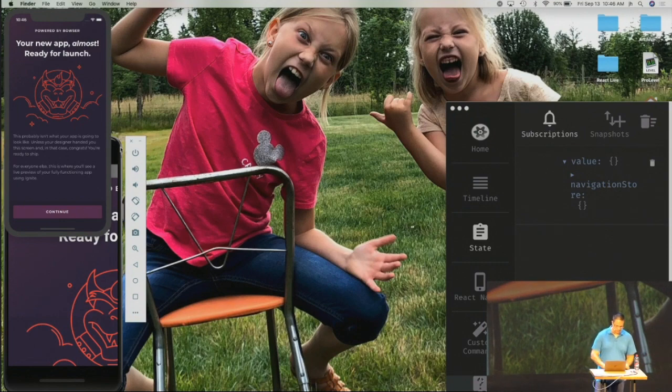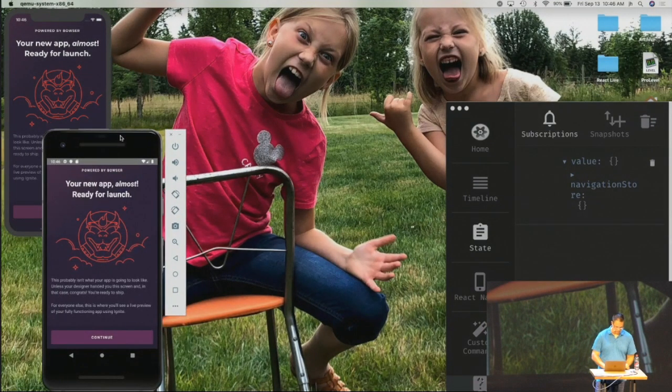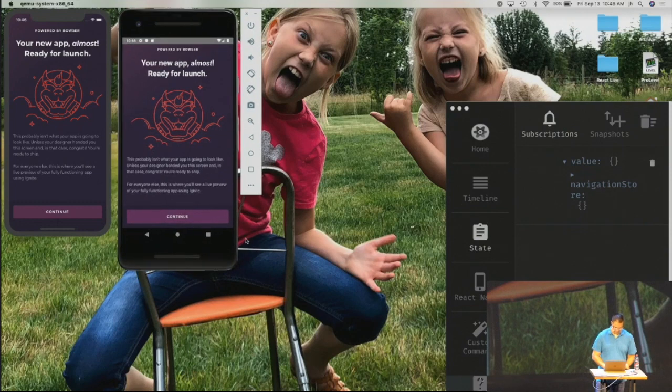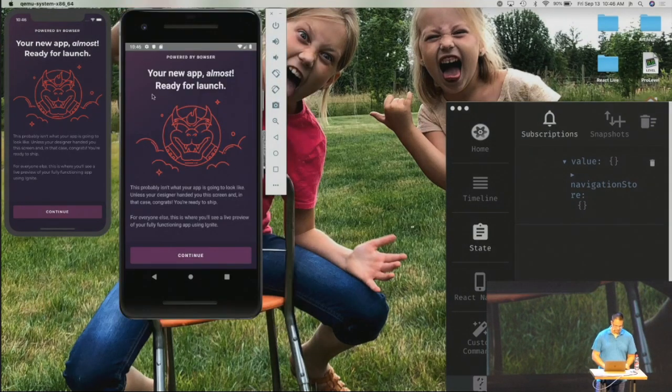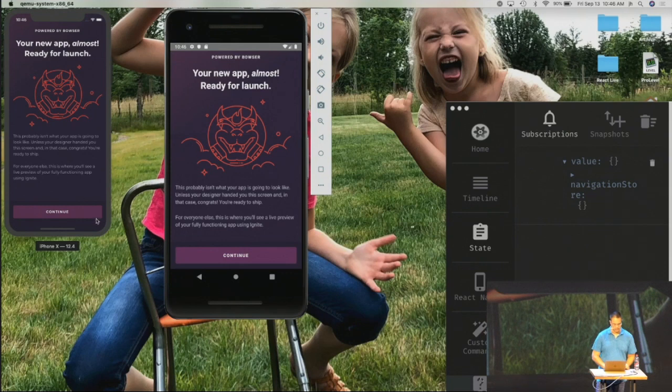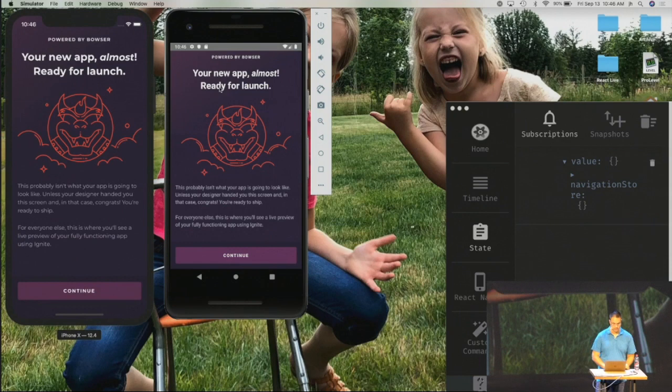So what you see here is, let me get this lined here. What you see here is the iOS simulator running a React Native app, as well as a Pixel 2 Android emulator. This is what you get when you run Ignite new whatever app. And you can choose a few things, like do you want Detox end-to-end tests, but I've already done that because you don't want to sit here and watch it install node modules and things like that.